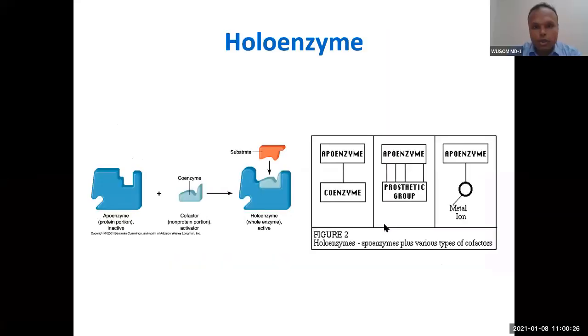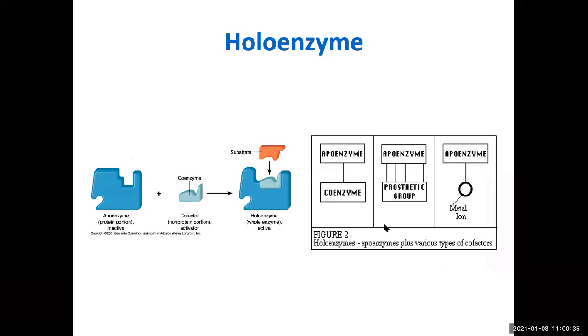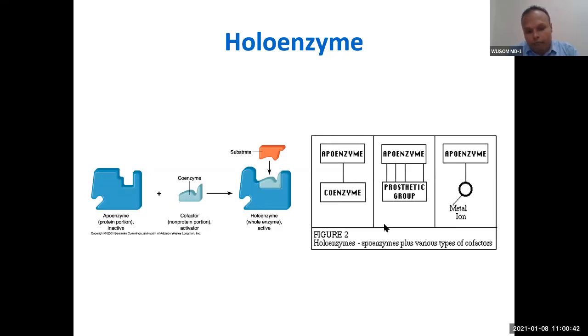So you understood this holoenzyme. This holoenzyme is coenzyme plus prosthetic group. You understood? Holoenzymes are enzymes in their active form. When does it become active? When it combines with a coenzyme. So coenzyme plus apoenzyme. Apoenzyme is the protein portion of the enzyme, and when the cofactor or coenzyme part binds to this protein part, it becomes a holoenzyme. So understand this holoenzyme concept.